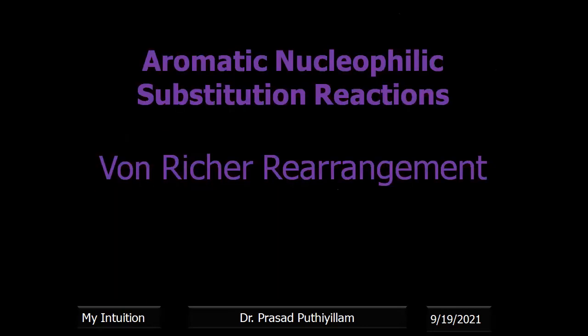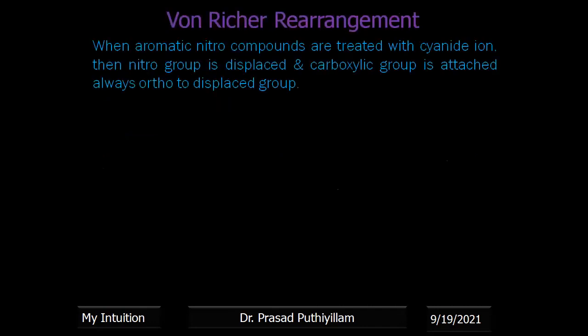Now the rearrangement reactions. The first one, the von Richter rearrangement, is a very important rearrangement reaction. When aromatic nitro compounds are treated with cyanide ion, the nitro group is displaced and a carboxylic group is attached ortho to the displaced group. That type of rearrangement reaction we call the von Richter rearrangement. It's not a single reaction. Many of this type come under the von Richter rearrangement.